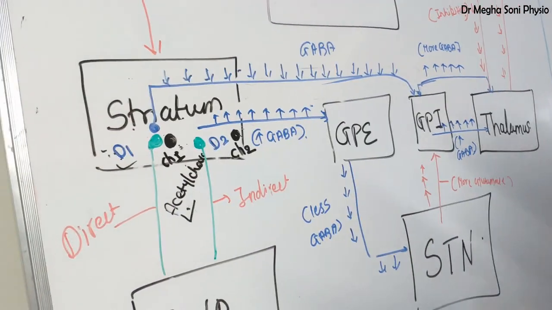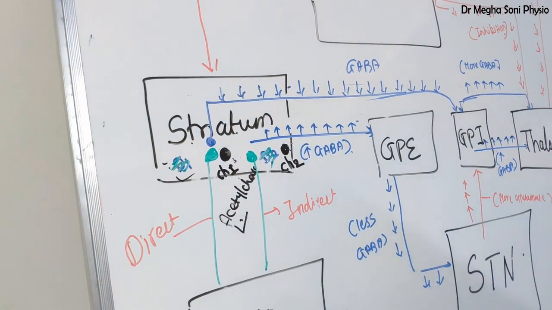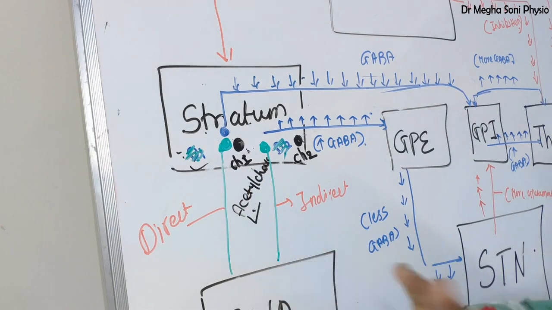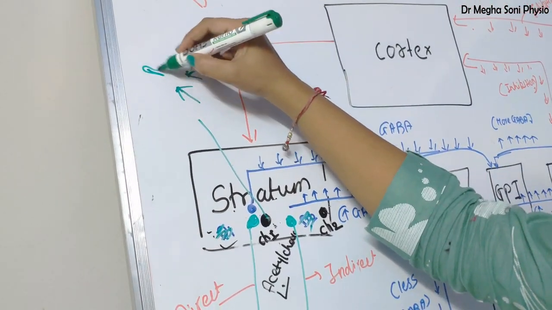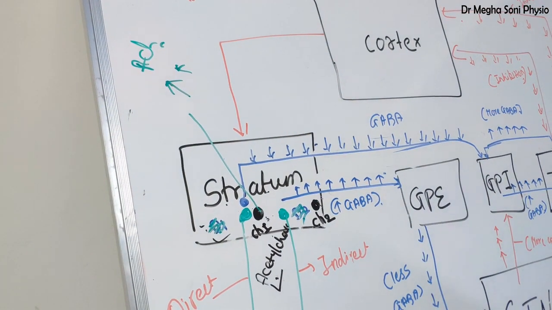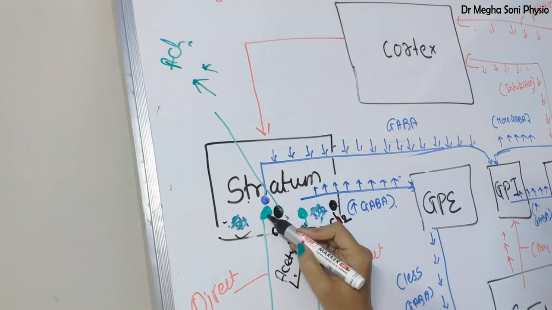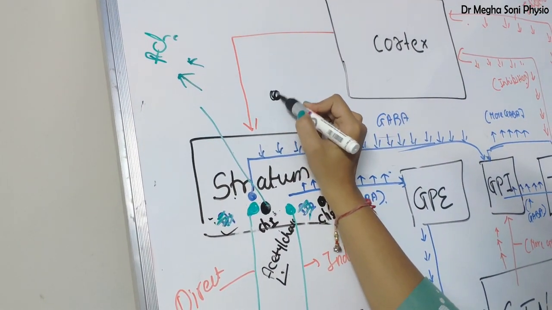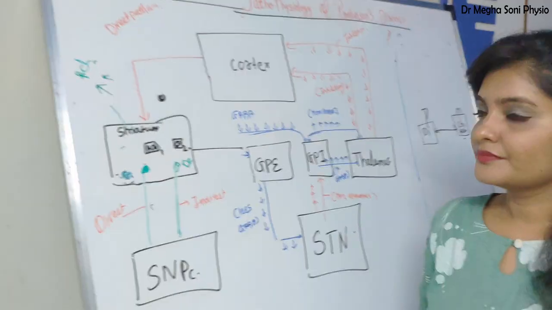Now what happens in Parkinsonism? These receptors are degenerated. So what happens during rest? The activity of acetylcholine will be increased. It's a reverting type of circuit. What happens during rest? I'll show you over here.